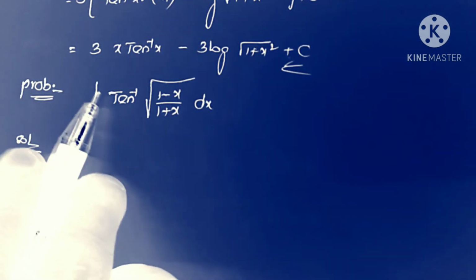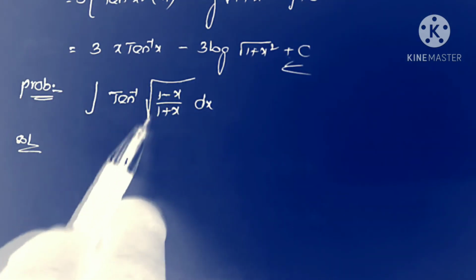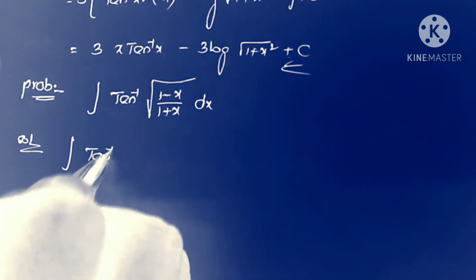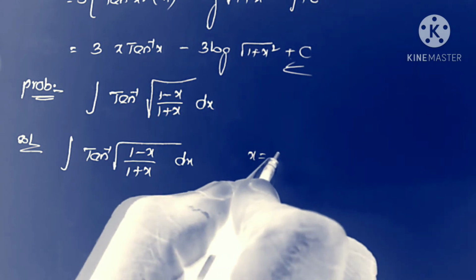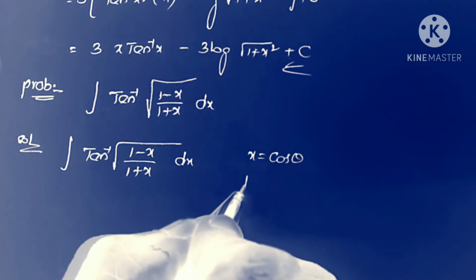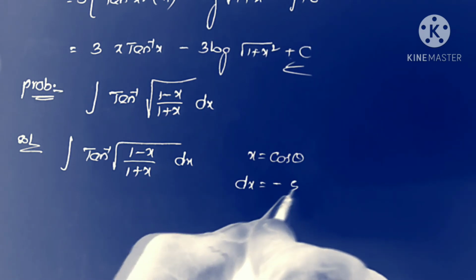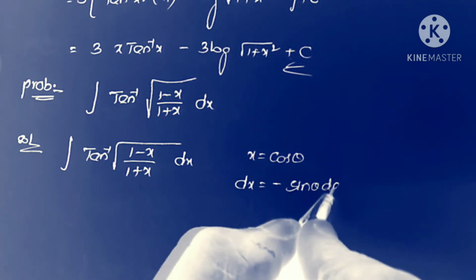This is the answer. Next problem: integral tan inverse of square root of (1 minus x) by (1 plus x) into dx. So first here I write the given problem and we substitute the value x is equal to cos theta in the given problem. Then what is the dx value? dx is equal to the derivative of cos theta, minus sin theta d theta.